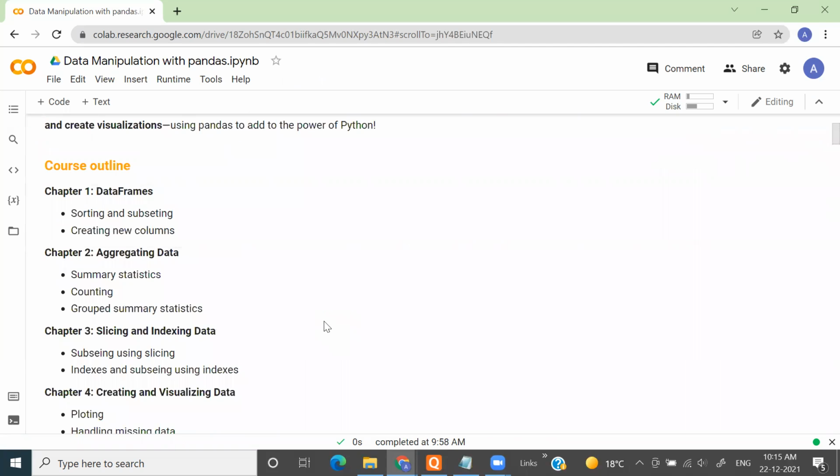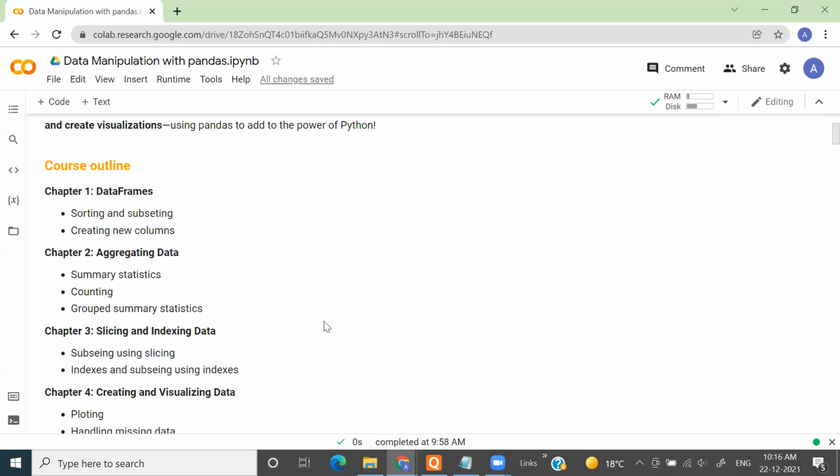In the next part, we're going to see some summary statistics. As I was saying, once you have cleaned your data, the next thing you need to do is come up with certain summary statistics that can describe your data. Some of the very popular topics in summary statistics are mean, median, mode, standard deviation, variance, range, quartile, counting and group summary statistics.